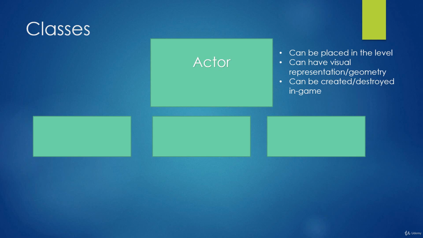Actors can be created and destroyed in game, so they can dynamically be spawned or destroyed while the game is running. So this is a feature that all actors possess. Now, there are more specific types of actor.